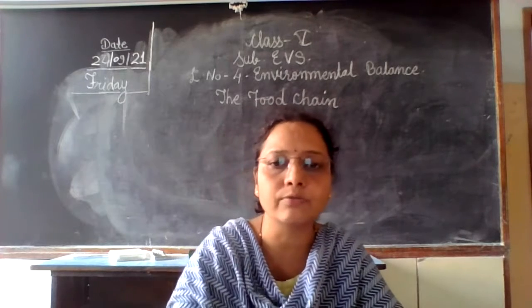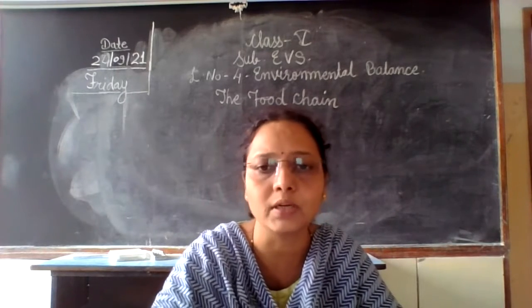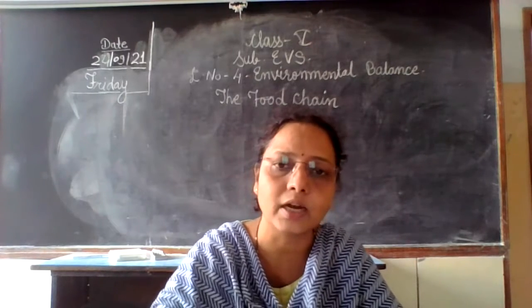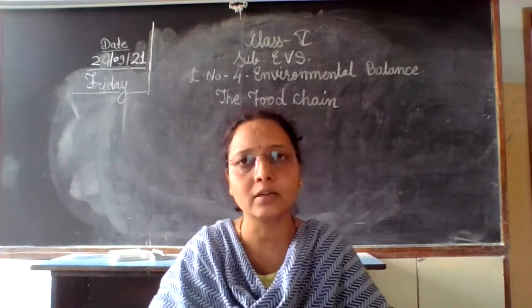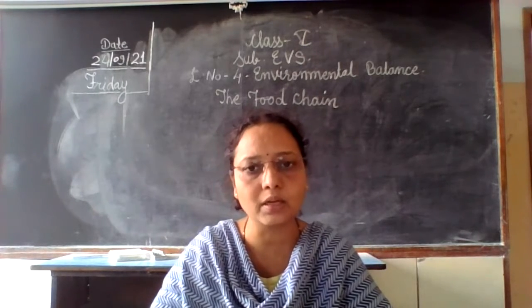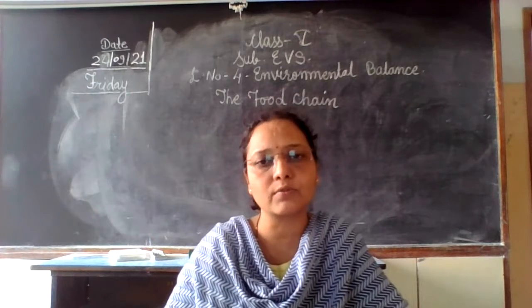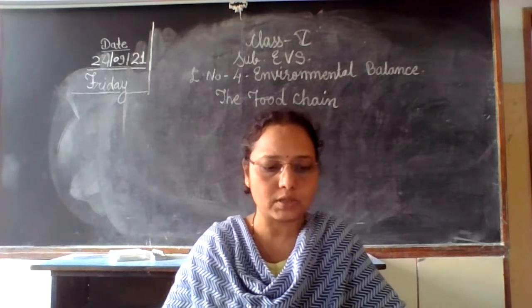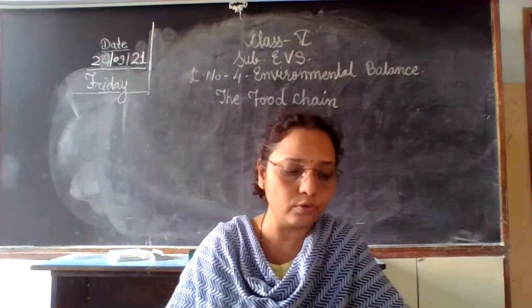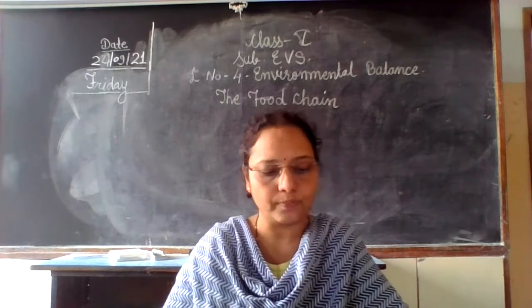We get lots of food items from plants like fruits, vegetables, pulses, cereals, and animals give us eggs, milk, meat, cheese, paneer. So each and every living organism depends on one another for food.